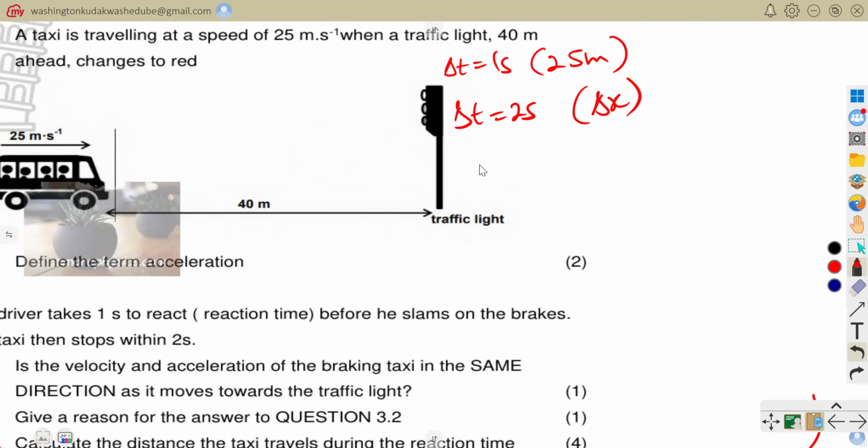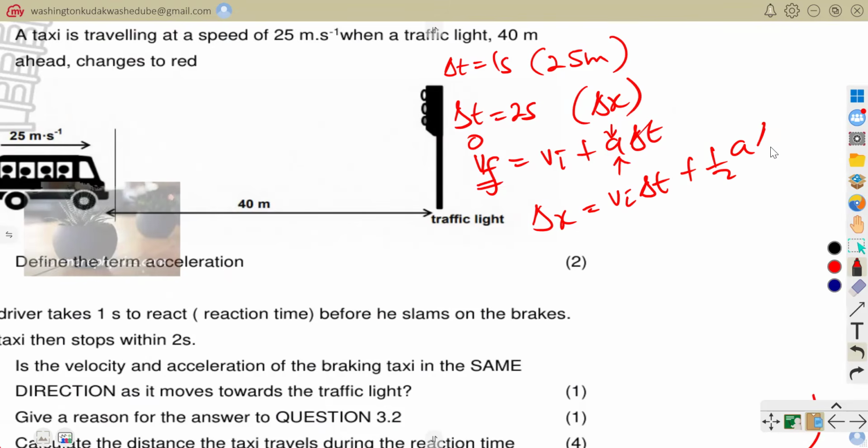You can use Vf = Vi + a Δt to calculate your final velocity. If you know your final velocity, which is going to be 0, you can calculate your acceleration. Then you can use Δx = Vi Δt + ½ a Δt². So this acceleration, you can get it from this equation.